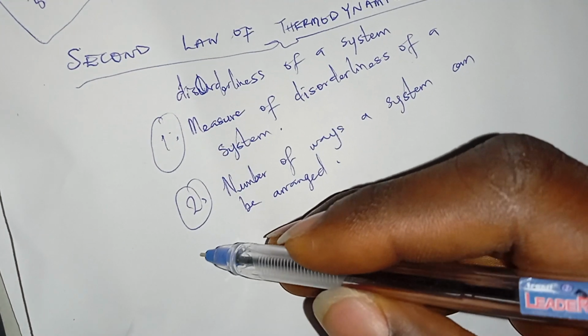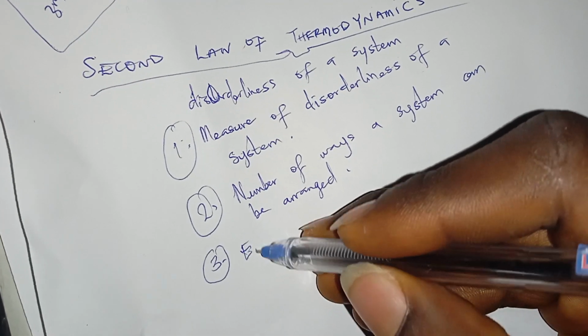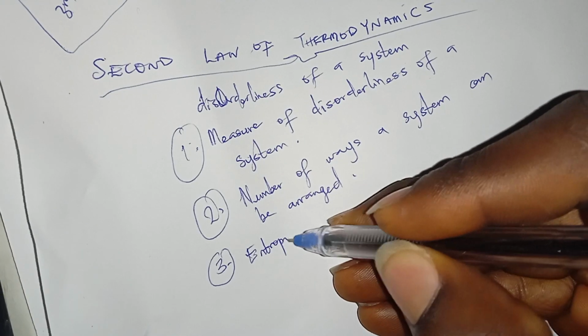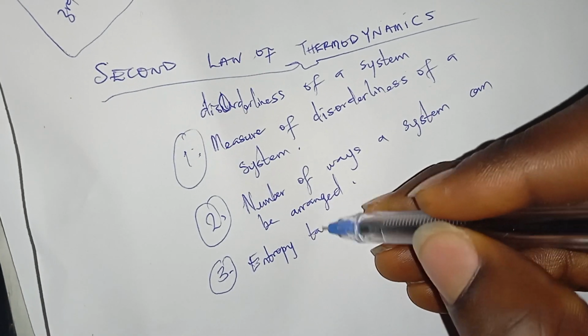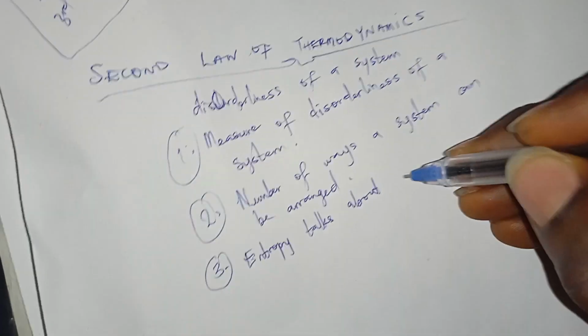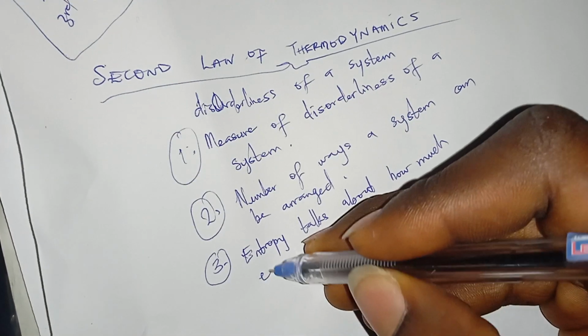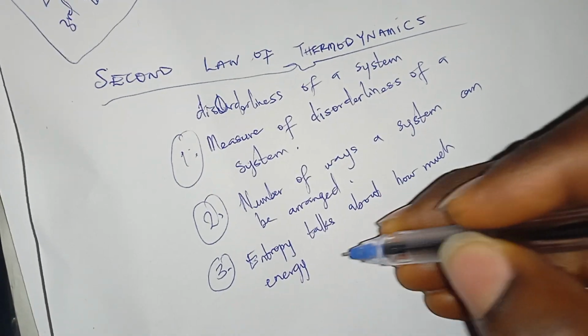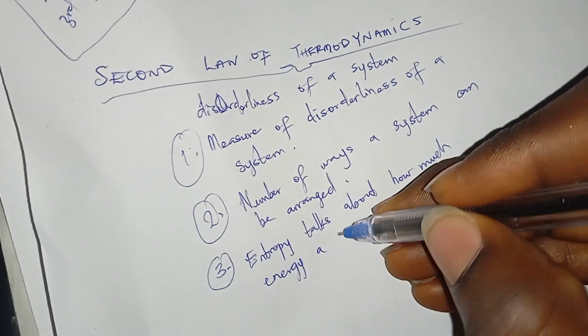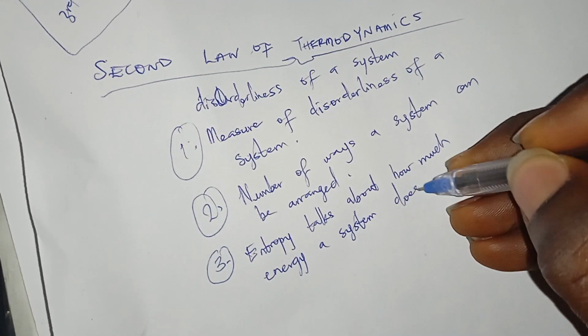Number 3, entropy talks about how much energy a system does not have.